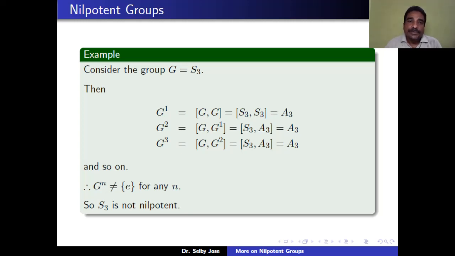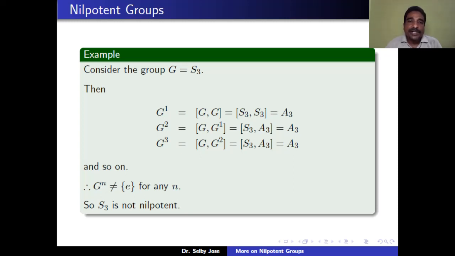Any basic generator of the commutator subgroup of S3 looks like xyx^(-1)y^(-1), where x and y are permutations in S3. Whatever the permutations x and y are, whether even or odd, xyx^(-1)y^(-1) is always an even permutation. Therefore, the commutator subgroup of S3 is a subset of A3.